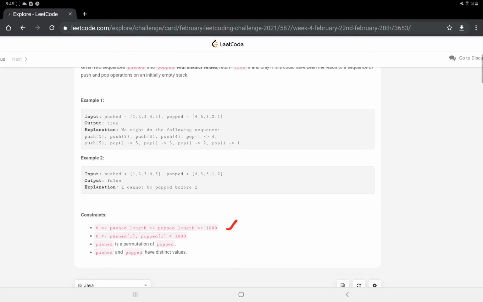Less than 1000, okay. Push is a permutation of popped. What this means is that the values that push contains, it is sure that pop also contains those values, but in a randomized order. Okay, and they have distinct values. By distinct values they mean that no two values are repeated in one of them. If no value is repeated in push, obviously as popped is a permutation of it, no value will be repeated in popped. I hope all these constraints and all these lines given to us are clear. Now we can move to the coding part of this question.